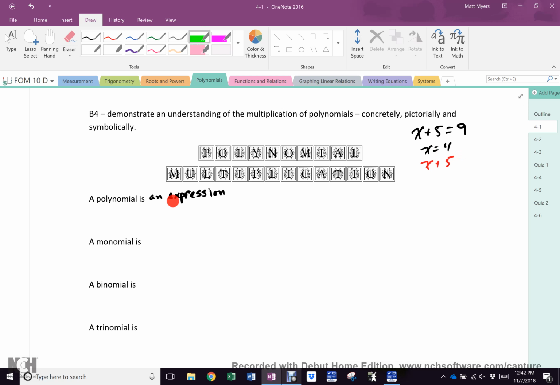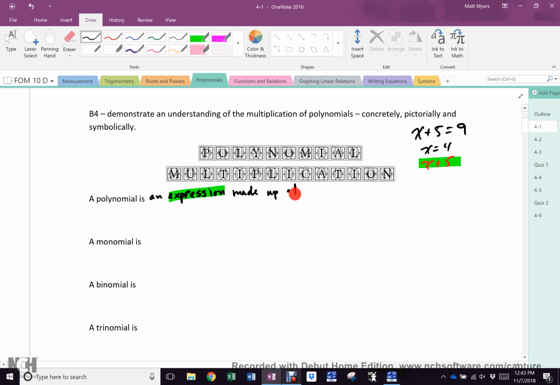This is an expression. Okay? You cannot solve an expression. You can change the way it looks. That's it. This whole unit is spent changing the way expressions look to be simpler and easier to deal with. Everybody cool? Okay. So a polynomial is an expression